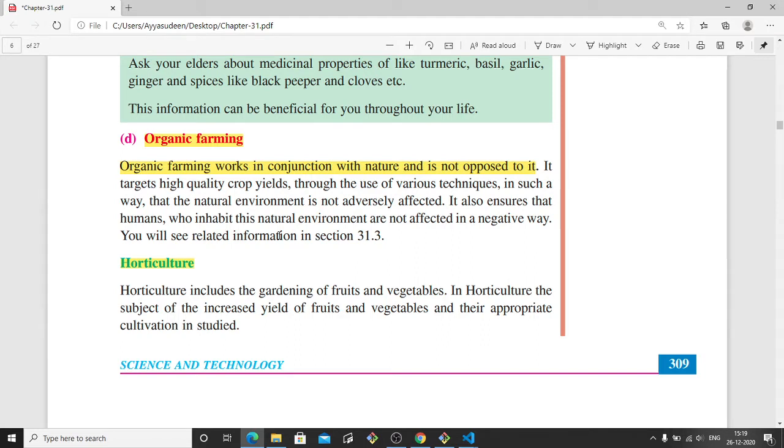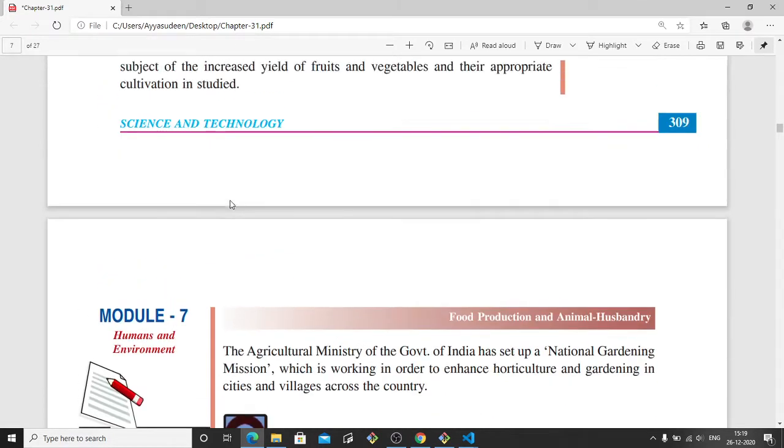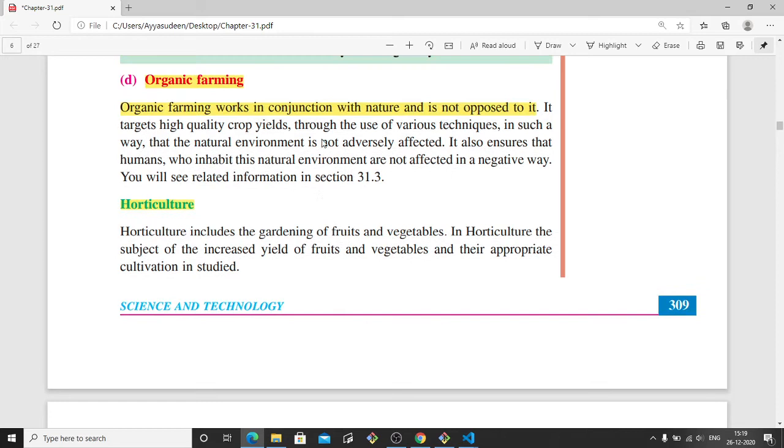So basically, in this farming, they use natural fertilizers and they do not use certain modern ways that affect nature. Okay, so organic farming is parallel with nature and is not opposed to it. So basically, the agriculture is done with natural fertilizers and all those things. So here, these are some organic farming methods.